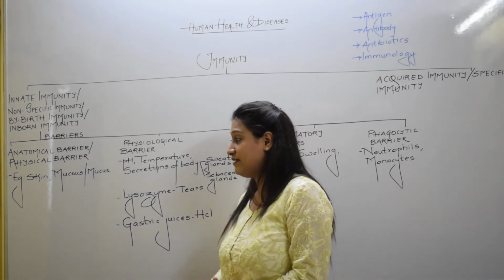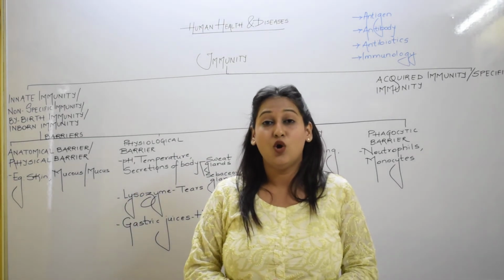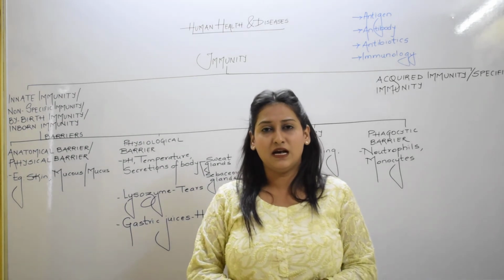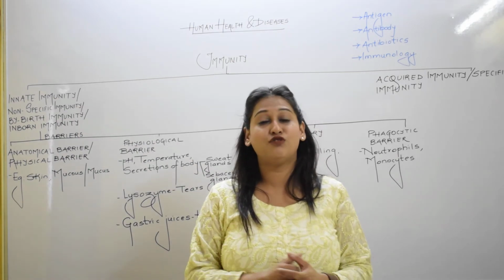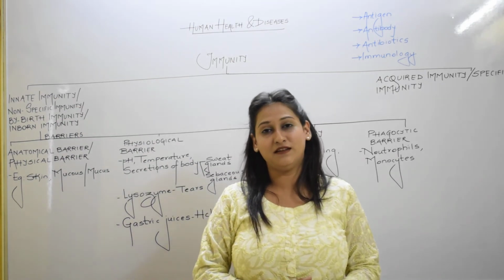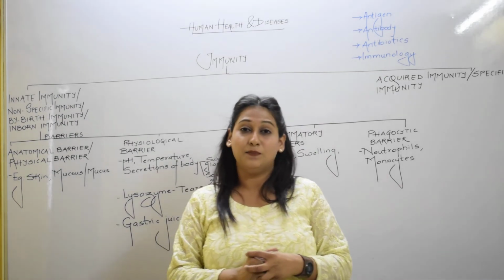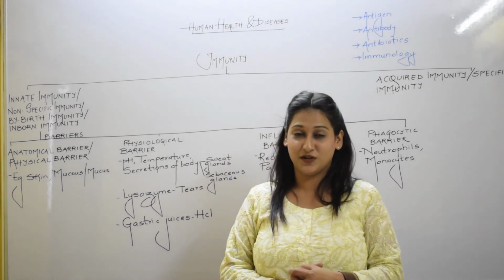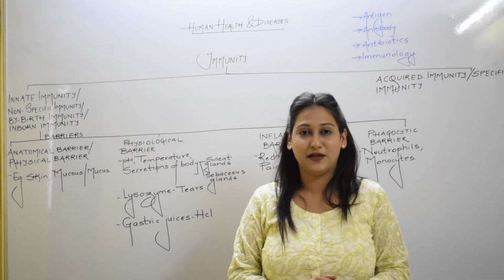Whereas secondly, we have mucus. Mucus is a sticky substance which is produced inside our body by the mucus cells. It helps us to trap the pathogens and not let them enter inside the body. This is how barrier number 1, the anatomical barrier, helps us to defend ourselves against the pathogen.